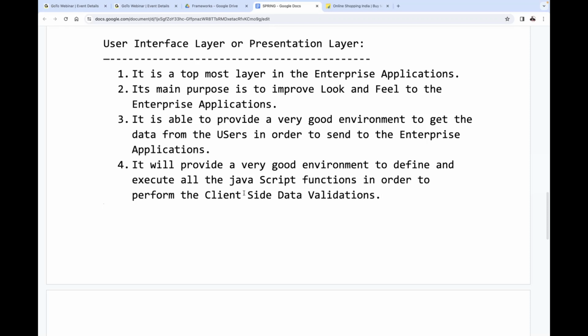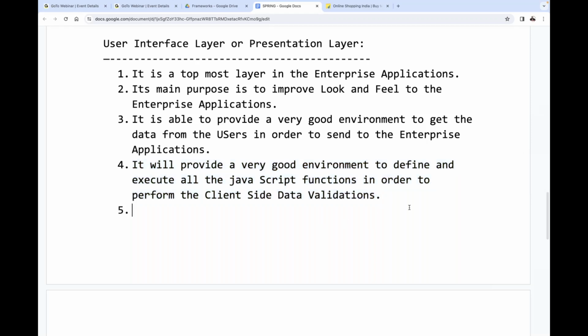This is another point we have to understand. Observe carefully. What are the points we discussed here? It is the topmost layer in enterprise applications. Its main purpose is to improve the look and feel of enterprise applications. It provides a very good environment to get data from users in order to send to the enterprise applications. It also provides a very good environment to define and execute all the JavaScript functions in order to perform client-side data validations. Clear? All of you are getting clarity on this? All right, sir. Next one is after this.